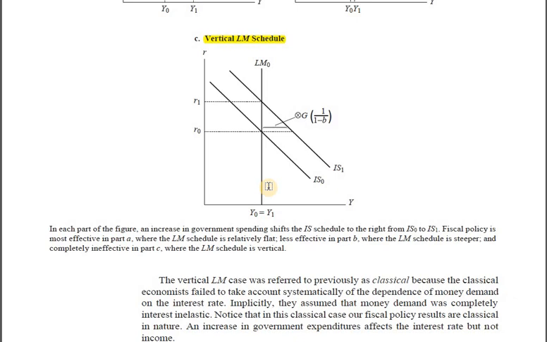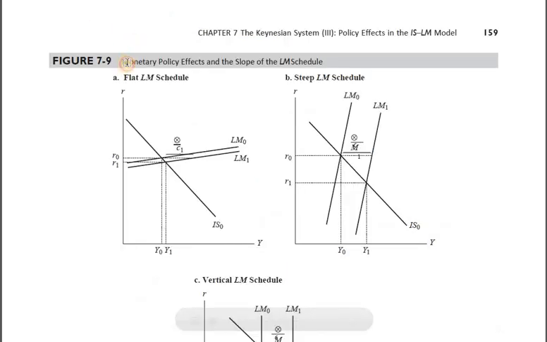That's it. So entire 100% crowding out would happen. So let's talk about monetary policy effects and the slope of the LM schedule. All right, so we are to talk about the slope of the LM schedule.